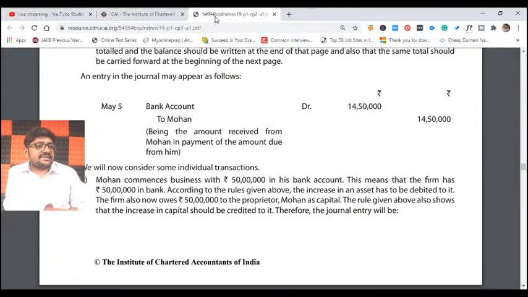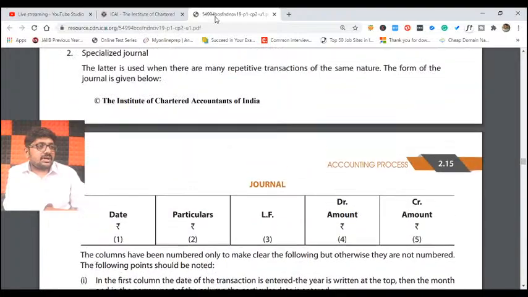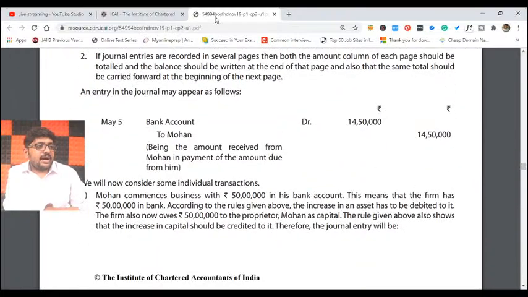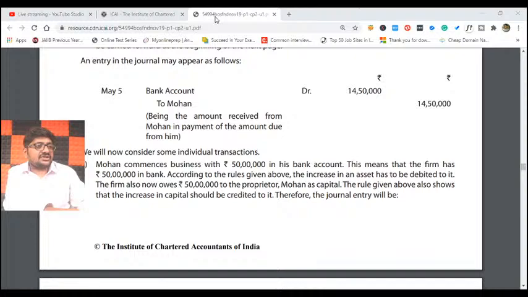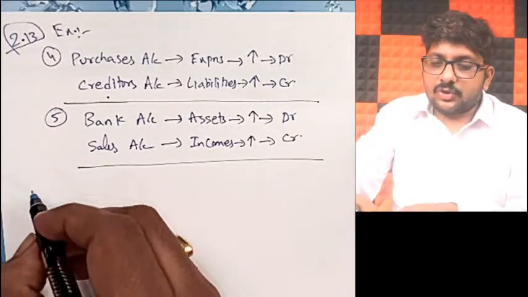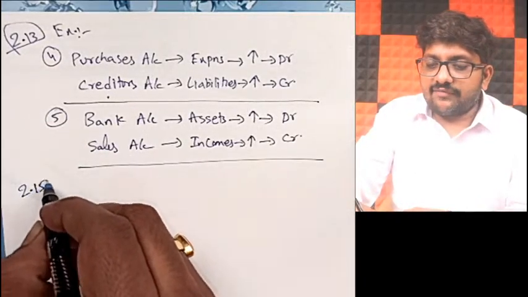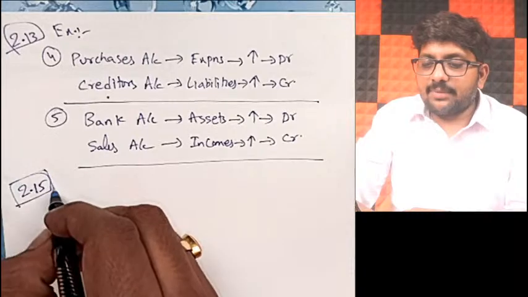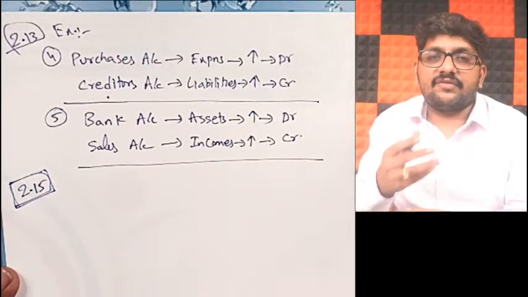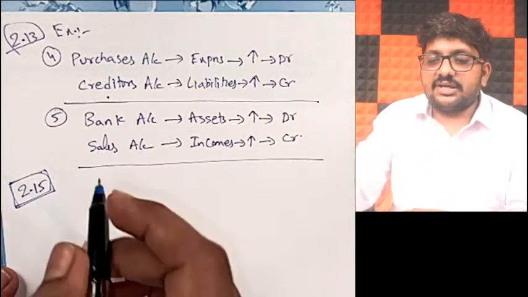So we will take examples from this. Come to page number 2.15, last row. Come on, all of you come to page number 2.15. Let it be an illustration or example, whatever be the case, when we find a transaction, fatafat we will journalize it.